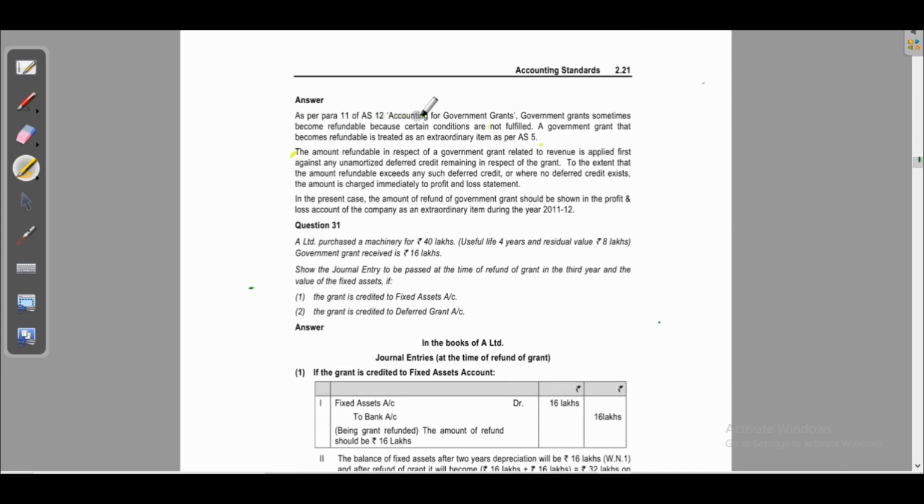As per para 11 of AS 12, accounting for government grants sometimes become refundable because certain conditions are not fulfilled. The government grant that becomes refundable is treated as extraordinary item as per AS 5. The amount refundable in respect of government grant related to revenue is applied first against unamortized deferred credit remaining in respect of the grant. To the extent that the amount refundable exceeds any such deferred credit, or where no deferred credit exists, the amount is charged immediately to the P&L account. In the present case, the amount of refund of government grant should be shown in P&L statement of the company as an extraordinary item during the year 2011-12.